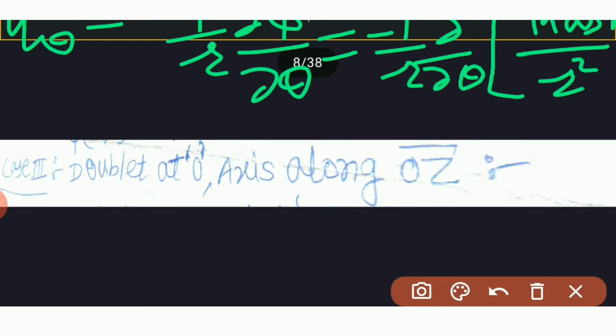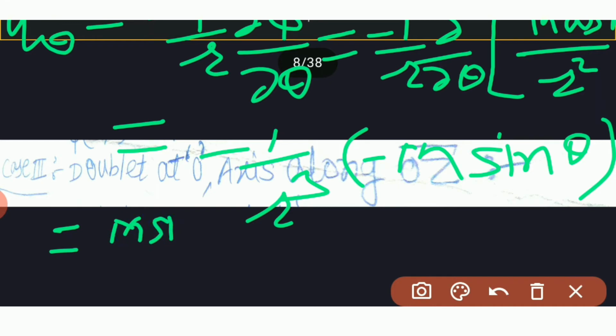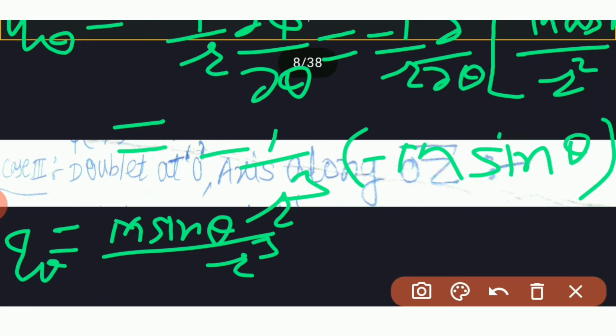So differentiate this with respect to theta, then we get minus 1 upon r cube into minus m sin theta, and this is equal to m sin theta upon r cube. This is q theta.